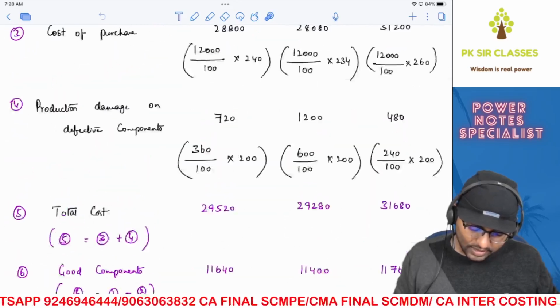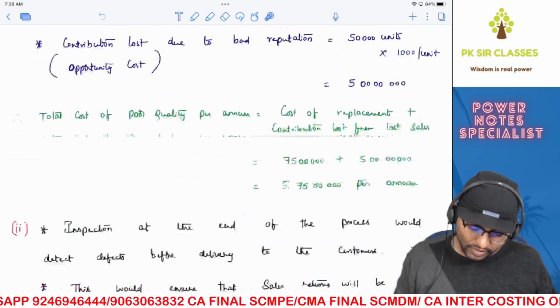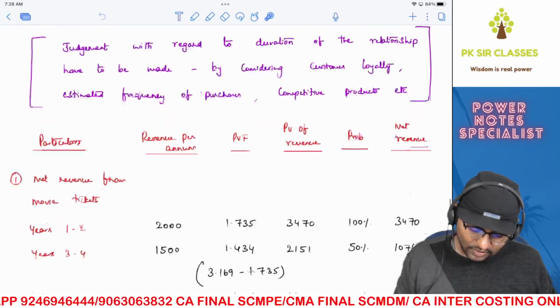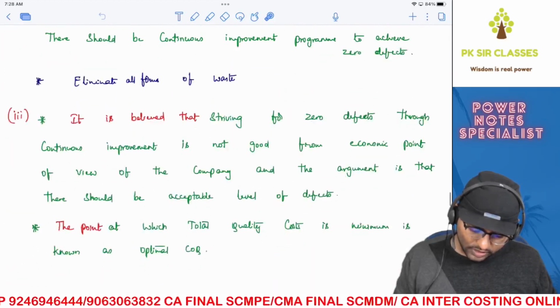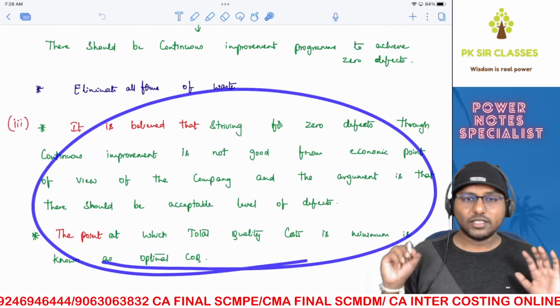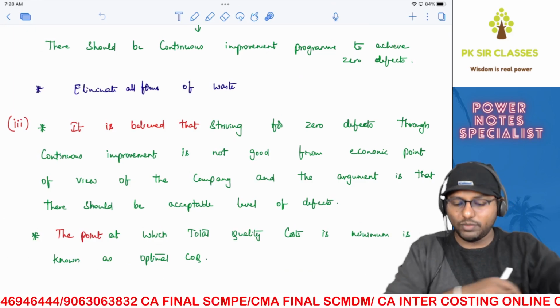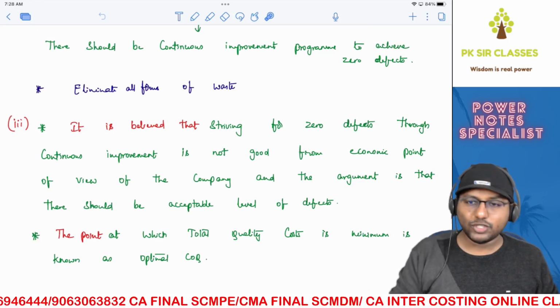Okay. And the answer given by your ICAI is this. So we're gonna write the same in our exam, as simple as that. Otherwise, we won't get any marks. I hope that's clear, right? So this will be your answer. Are you able to get me? I hope this is clear. Chalo, let's move on to the next one.